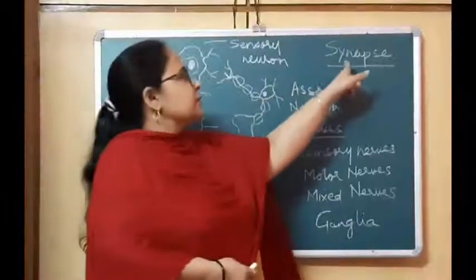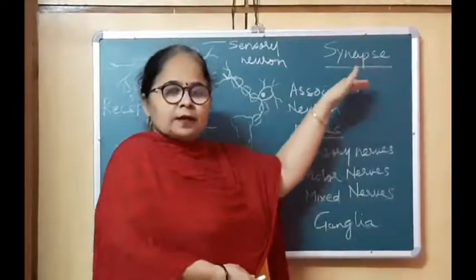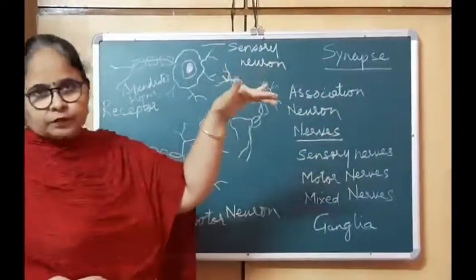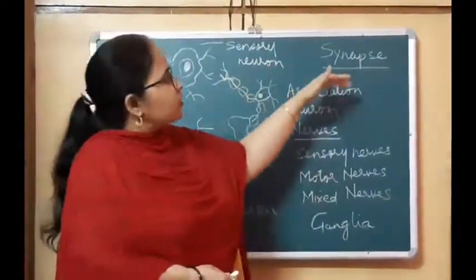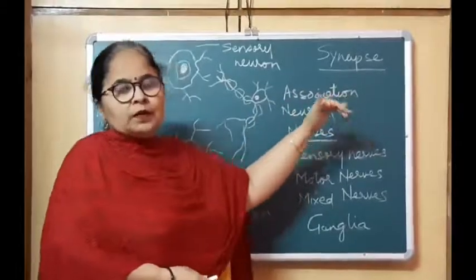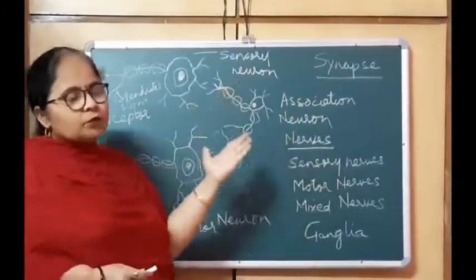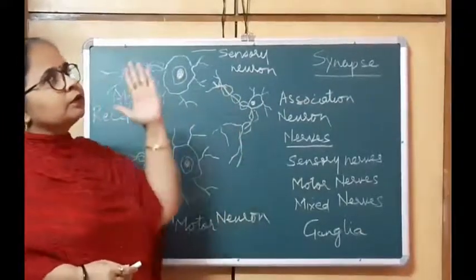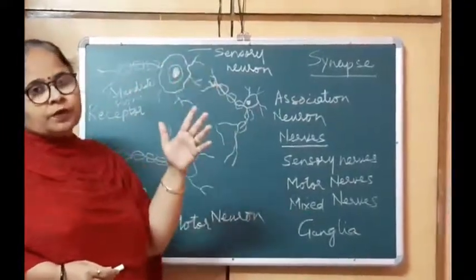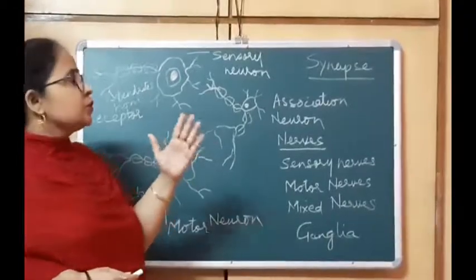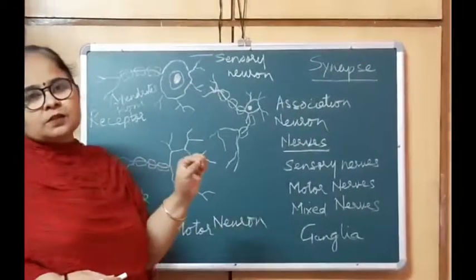There is the term synapse. Synapse is the point of connection between the axon ending of one neuron and the dendrites of another neuron. One neuron is not long enough to send the message up to the brain or spinal cord. The distance is large, so a number of neurons are involved in sending that message.